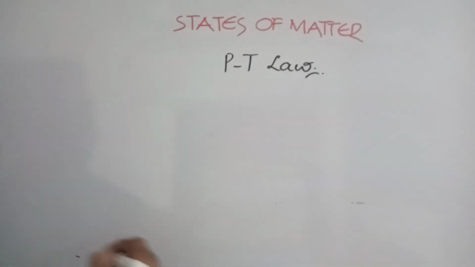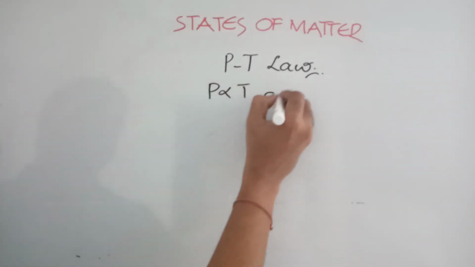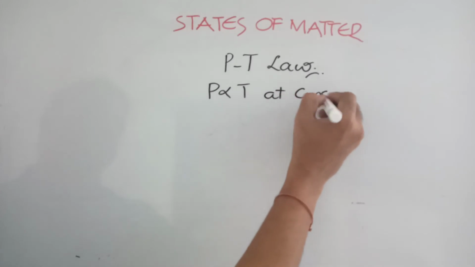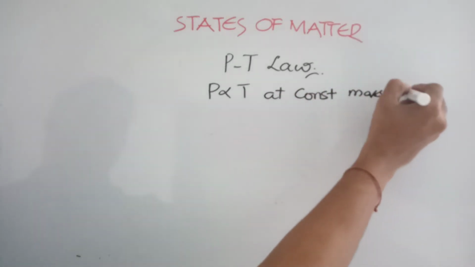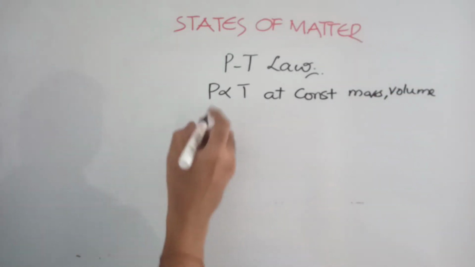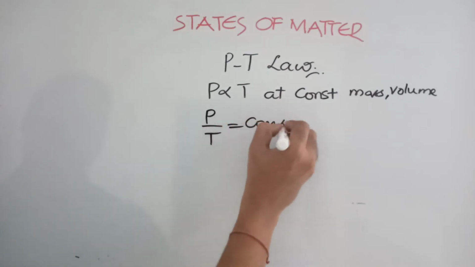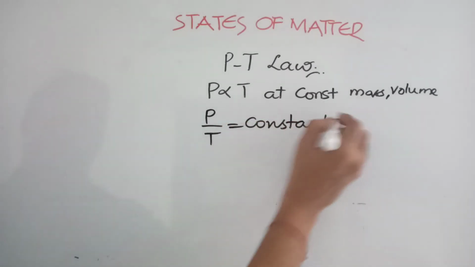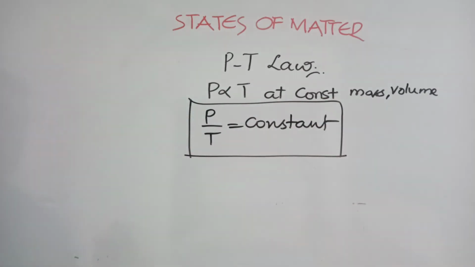What pressure temperature law says is, P is directly proportional to temperature at constant mass and volume. The graph lines and the concept, everything is going to be same. P by T is equal to constant. Pressure temperature law is also called Gay-Lussac's law. Generally we call it pressure temperature law. P by T is equal to constant.